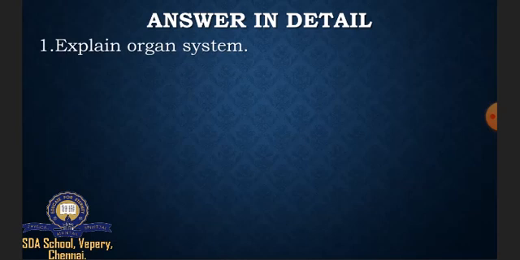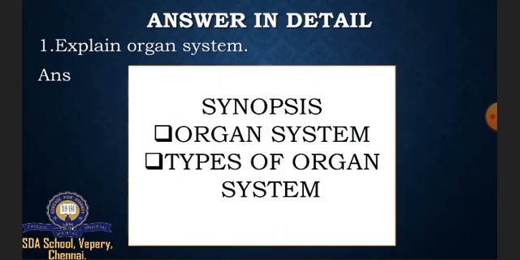So next we are going to our detail part. Your first detail is explain organ system. So when we are writing a detail, I want all the students to give the outline of the detail through a synopsis. So for every detail you are going to write a synopsis. So in this detail we have organ system and types of organ system. So we are going to write about the organ system and the types of organ system. So first, organ system.